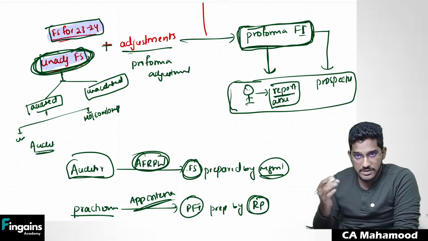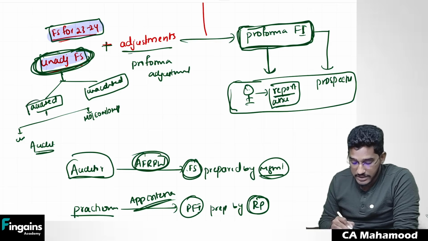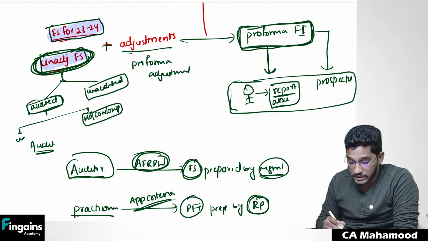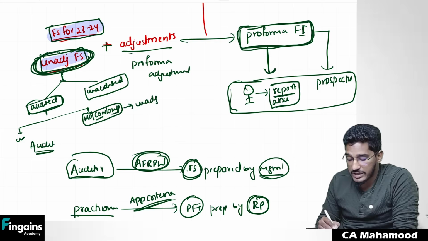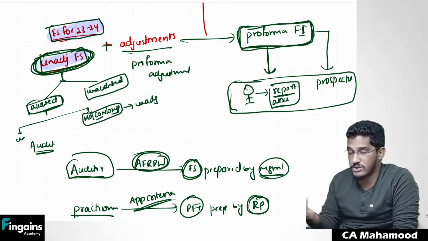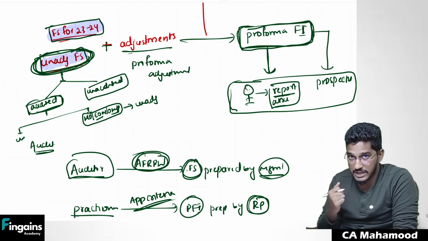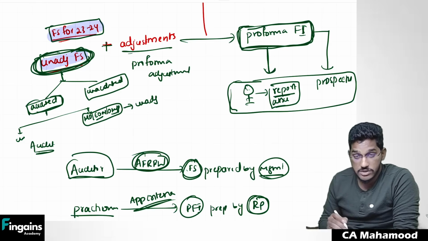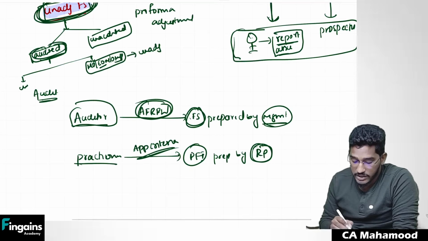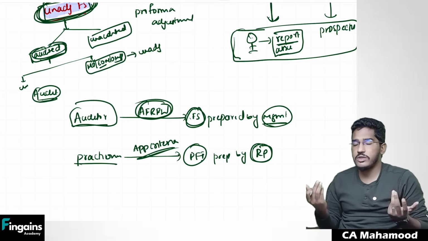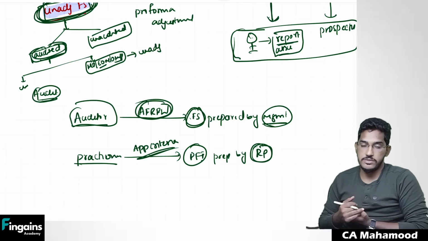In some cases, the rules will say, if the unadjusted financial statements are audited, but that audit report contains a modified opinion or contains an emphasis of matter or other matter paragraph, then also you can't use them. Then also there is no purpose of accepting the engagement. In some cases, the unadjusted financial statements will be audited and that audit report will contain an unmodified opinion. Then you can happily make the adjustments.